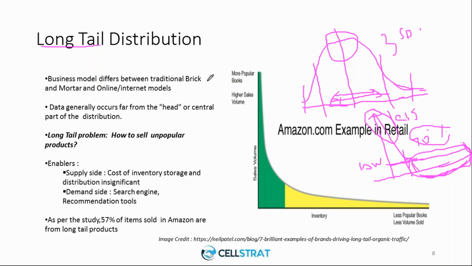And if you see a traditional brick and mortar company, or if you walk into any supermarket, the stores would focus on providing you the items which are most popular, right? They will have only limited infrastructure, maybe 1,000 or 2,000 square feet, where they need to stock all the items. Every inch of space matters to them.